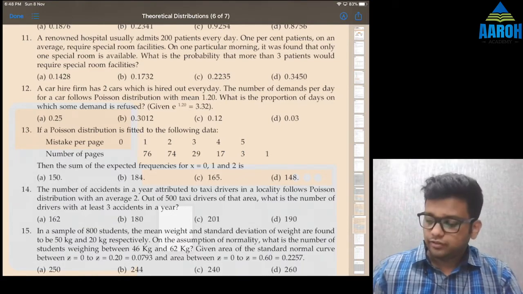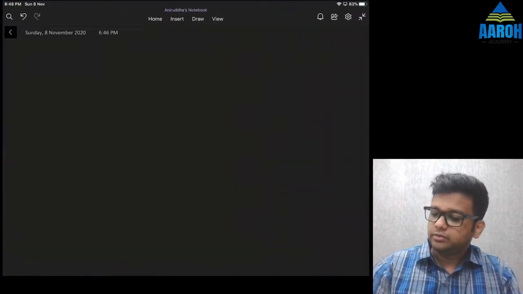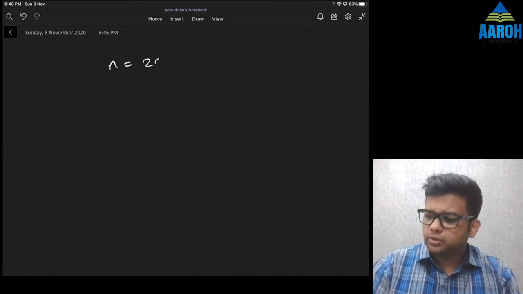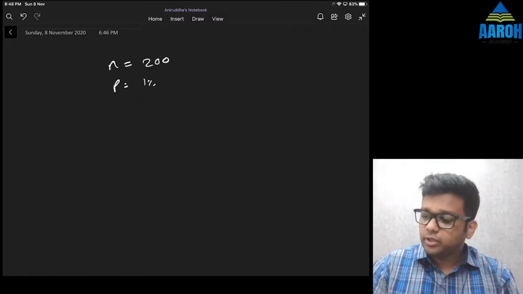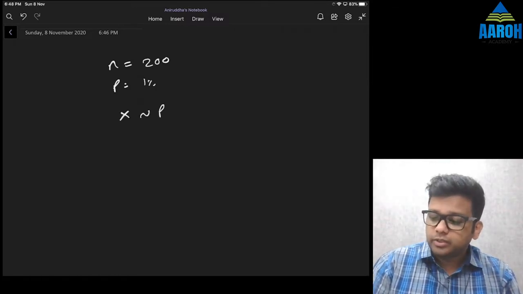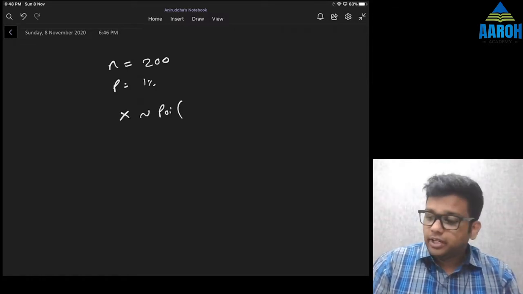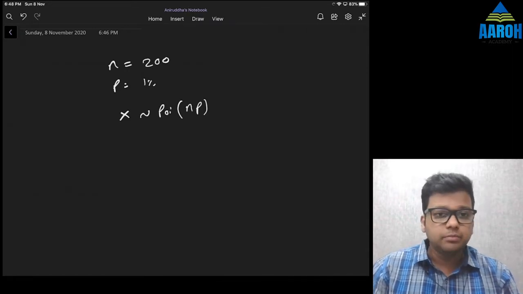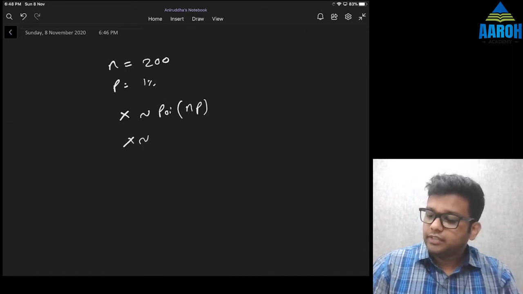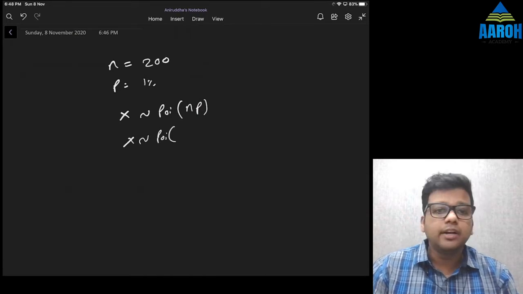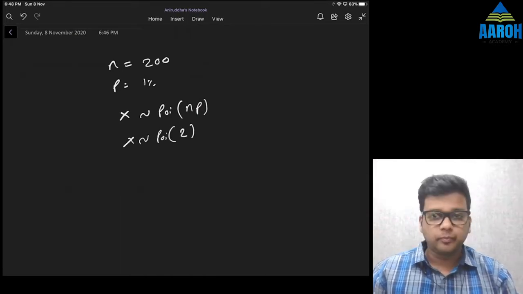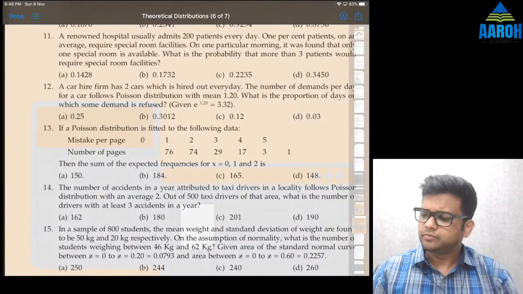For binomial n is 200 and probability is 1%. So for Poisson, we'll assume that x follows Poisson distribution with parameter np, that is the mean, 200 into 1%, that is 2. So based on this we can calculate now.